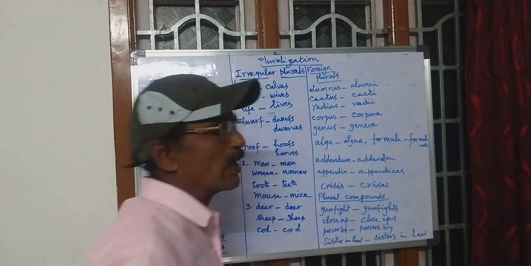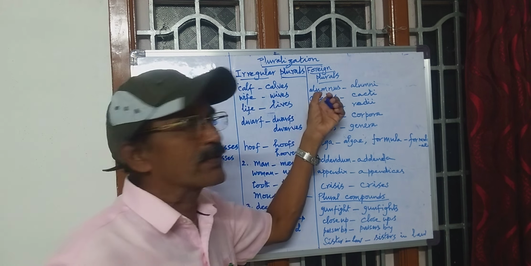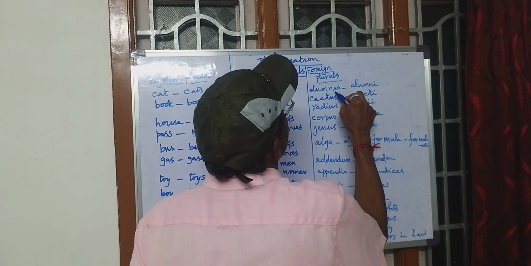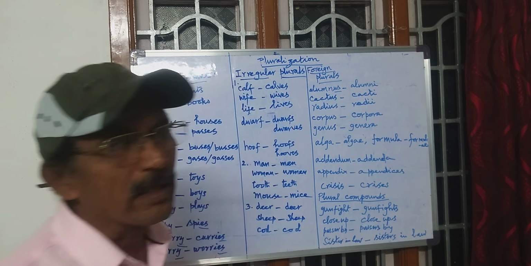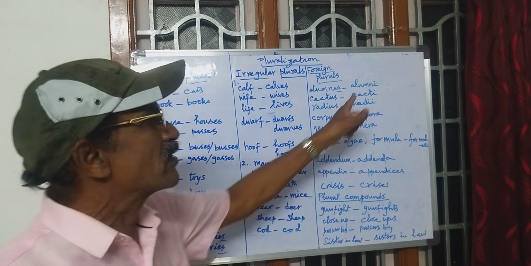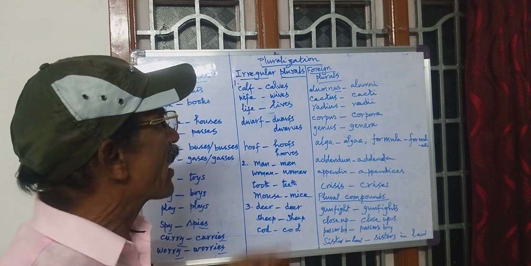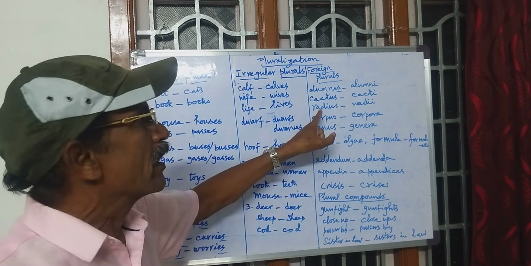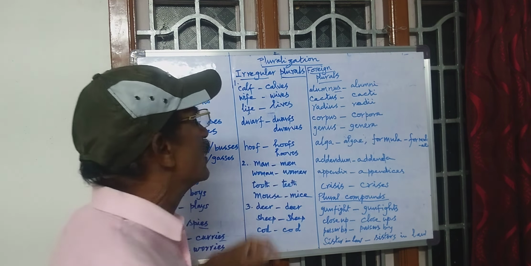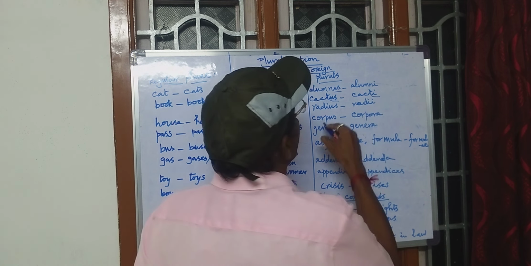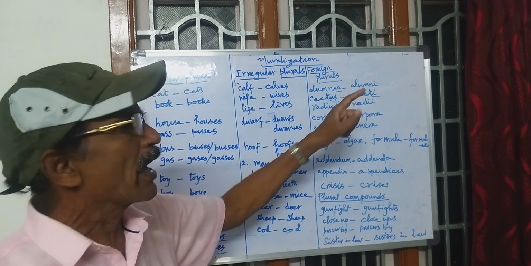Foreign plurals. Alumnus, alumni. The US becomes I. It is pronounced as alumni. Cactus, cacti. US becomes I. Radius, radii.